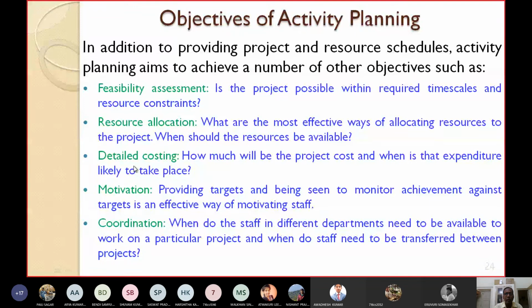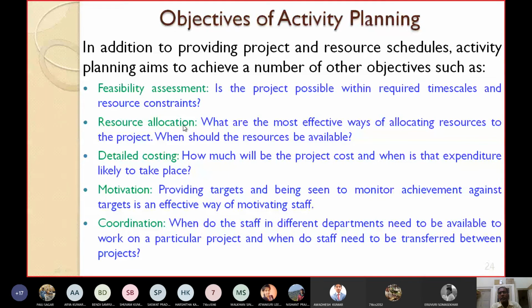In feasibility assessment, what is the objective? If you are using activity planning, you can answer the question: is the project possible within the required time scales and resource constraints? You have only a few resources and very little time. Is it possible that the project can be completed within the required time scales and resource constraints?